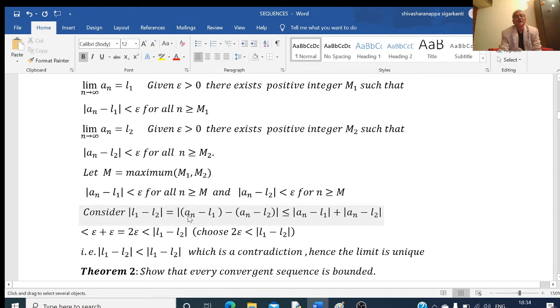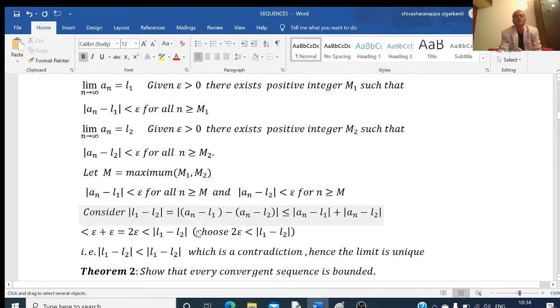Here I will write this as mod of (an minus L2) minus (an minus L1). That means I am adding an and subtracting an here, right? Then this is nothing but minus L1 plus L2. We can write L1 minus L2 as L2 minus L1 because mod is there. In modulus, A minus B is the same as B minus A.